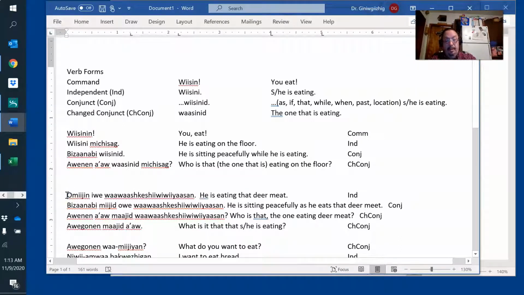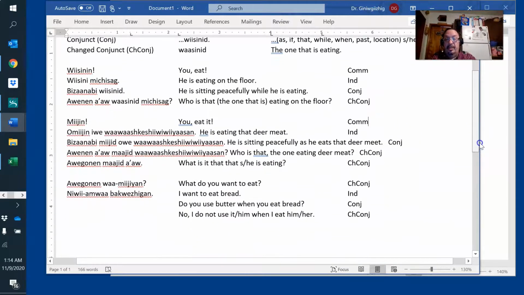And mojig, the root word, is already a command for transitive verbs. And it means you eat. Now it's a VTI, so it has to have an object. You are the subject, eat is the verb, it an inanimate object, VTI, and that's in command form.